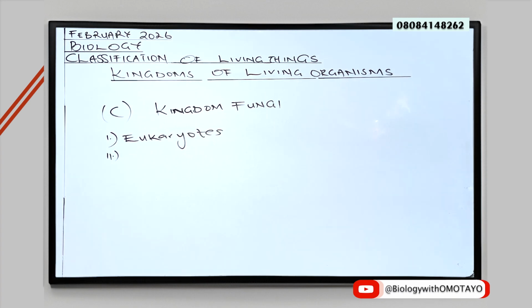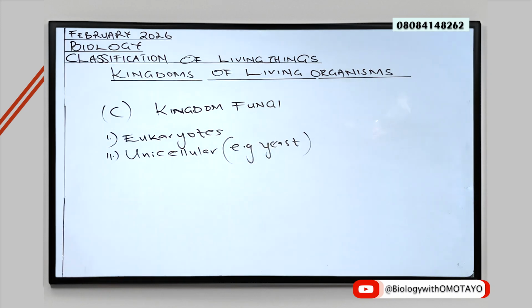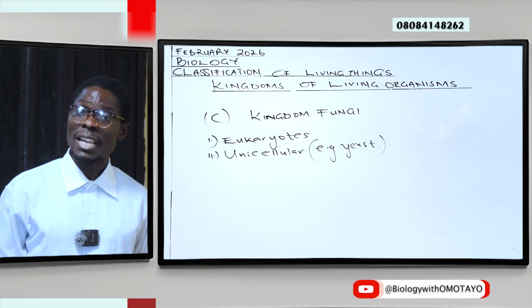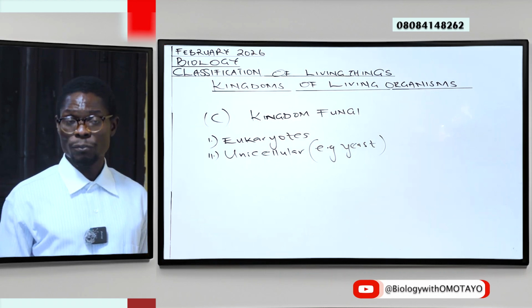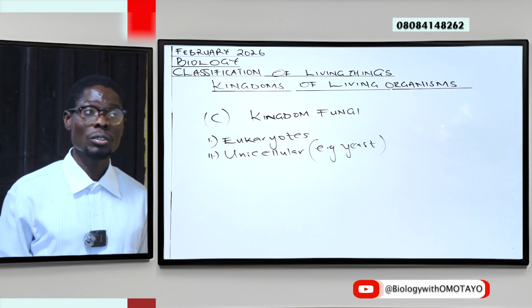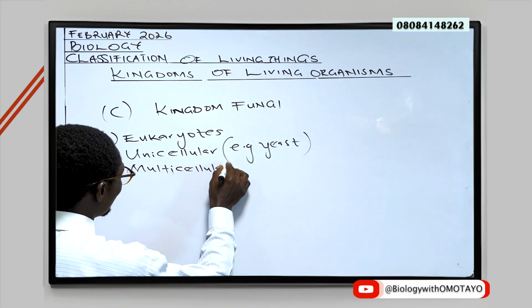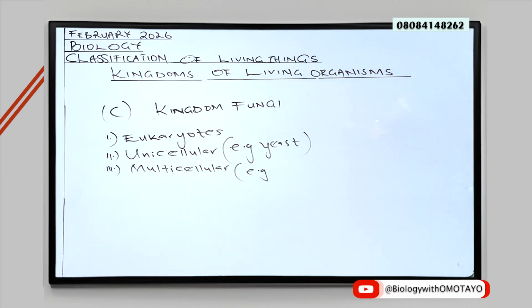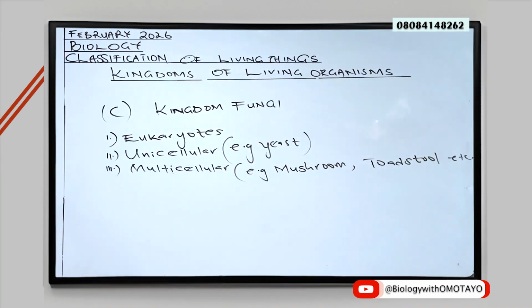Let's go on. Secondly, members of kingdom fungi may be unicellular organisms or multicellular organisms. Unicellular, with example like the yeasts, that is Saccharomyces cerevisiae, commonly used for our baking and for fermenting and so on. Or these members may be multicellular. Examples of multicellular fungi are organisms such as the mushroom, toadstool, and so on.